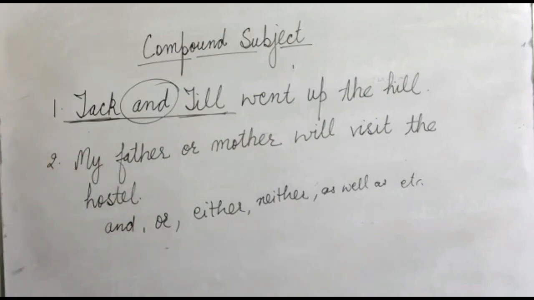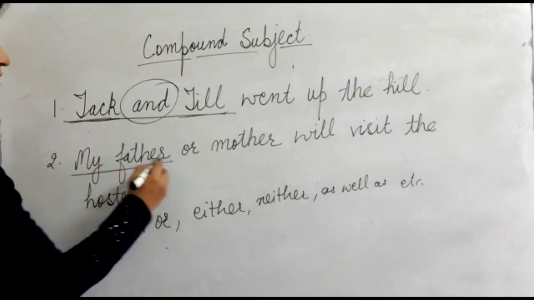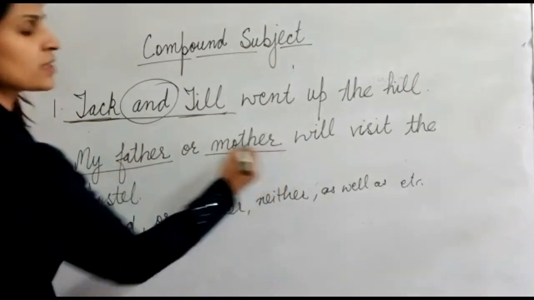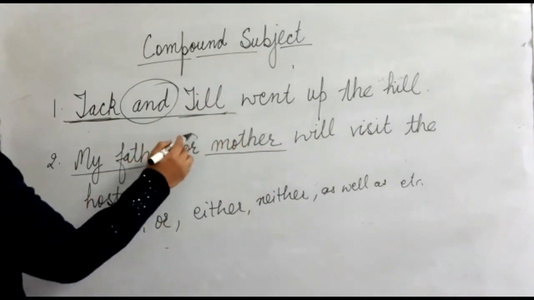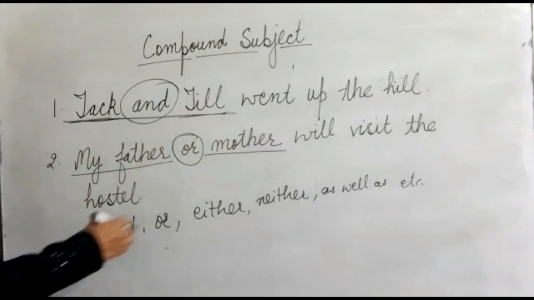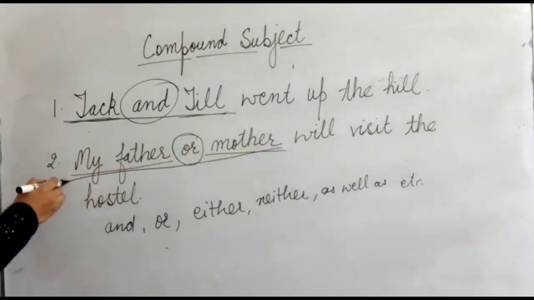The second sentence says, my father or mother will visit the hostel. We know my father is the subject here, mother is the subject here, and these both have been joined by using the conjunction or. So this whole becomes the compound subject.